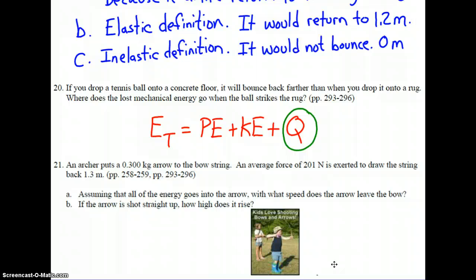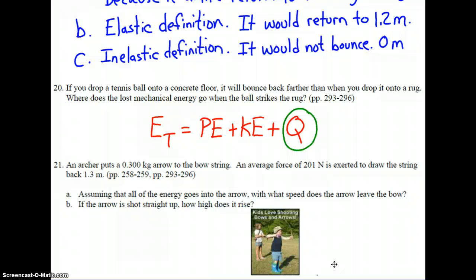An archer puts a 0.3 kilogram arrow into the bowstring. An average force of 201 newtons is exerted to draw the string back 1.3 meters. Assuming all the energy goes into the arrow, with what speed does the arrow leave the bow?